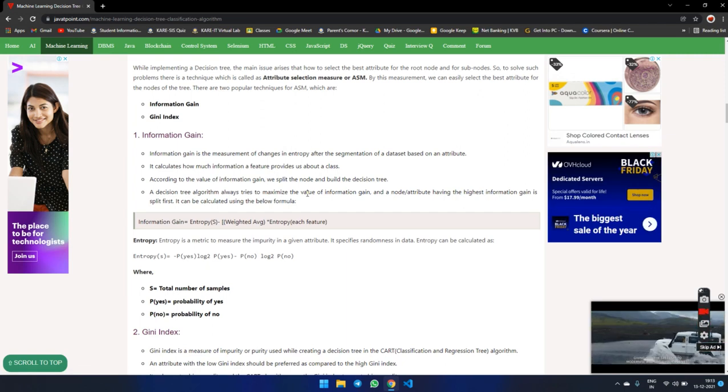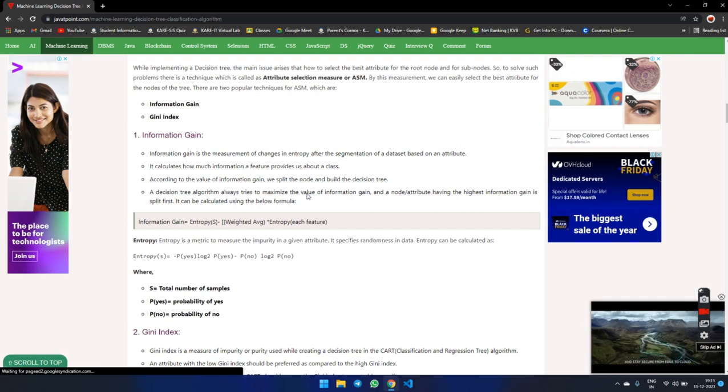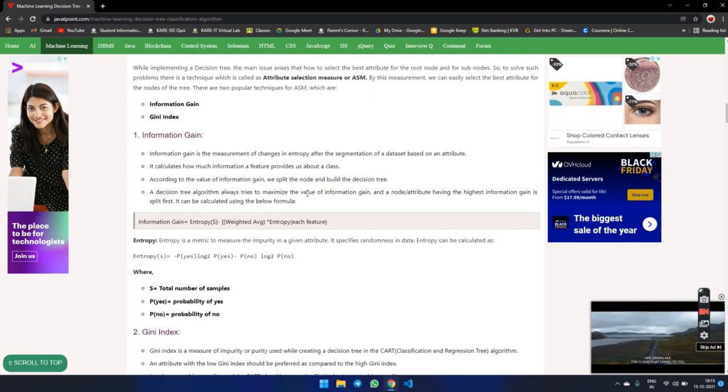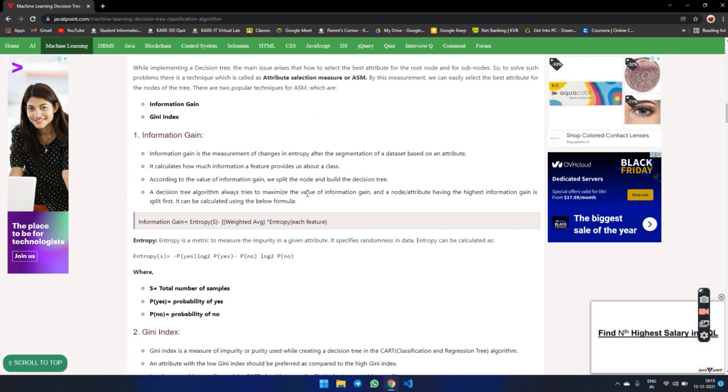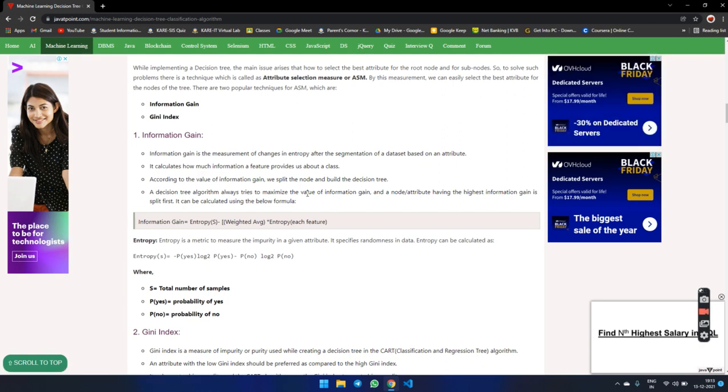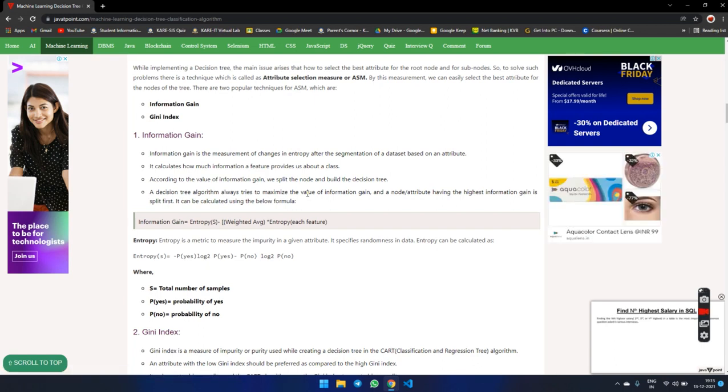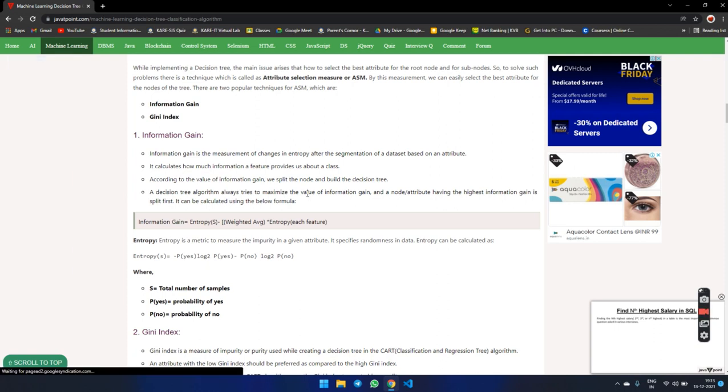There are two types of ASM: information gain and Gini index. Information gain is the measurement of change in entropy after the segmentation of the data set based on an attribute. It calculates how much information a feature provides about the classes. According to the value of information gain, we split the node and build the decision tree. A decision tree algorithm always tries to maximize the value of information gain, and the node or attribute with the highest information gain is split first.